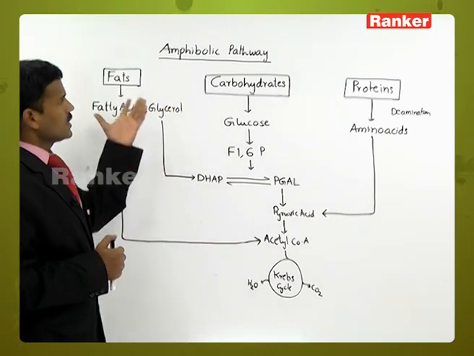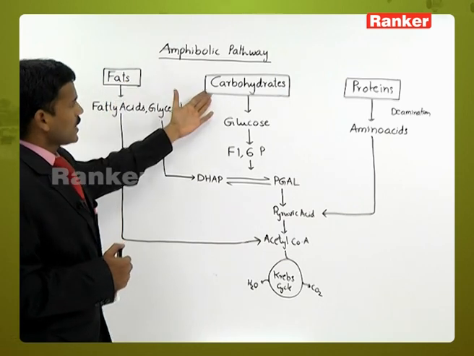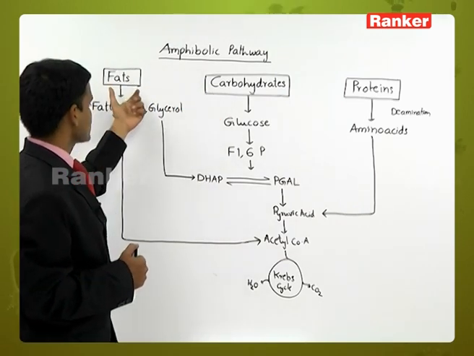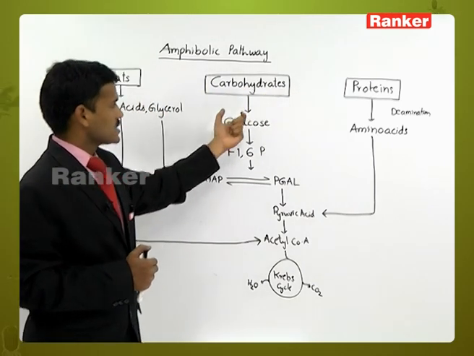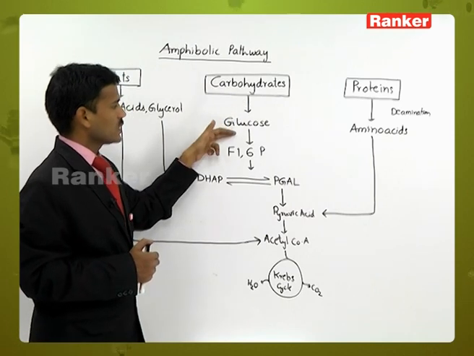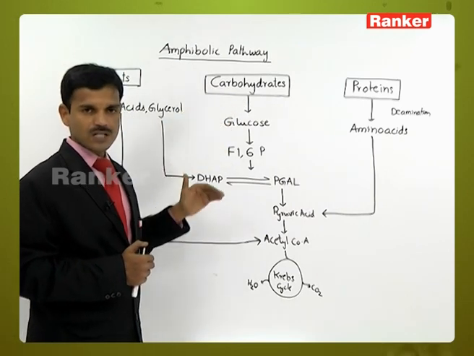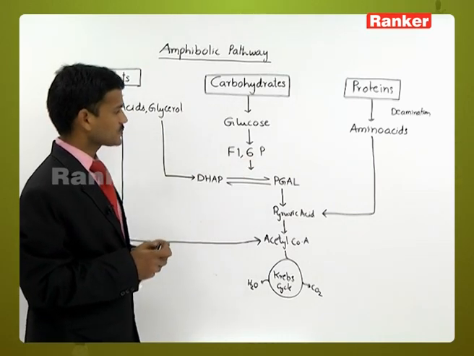Here you can see different substrates: carbohydrates, a common respiratory substrate, and fats and proteins. Carbohydrates are converted into glucose, and glucose is converted into glucose 6-phosphate, fructose 6-phosphate, and fructose 1,6-bisphosphate.